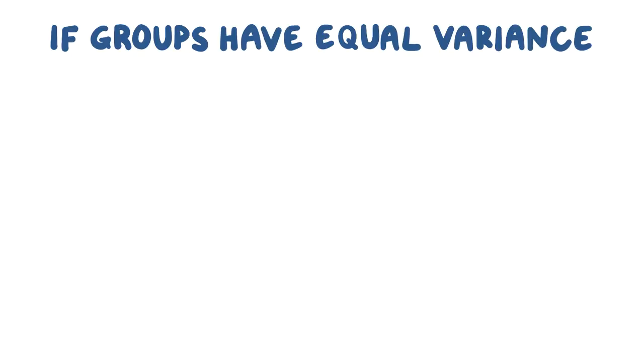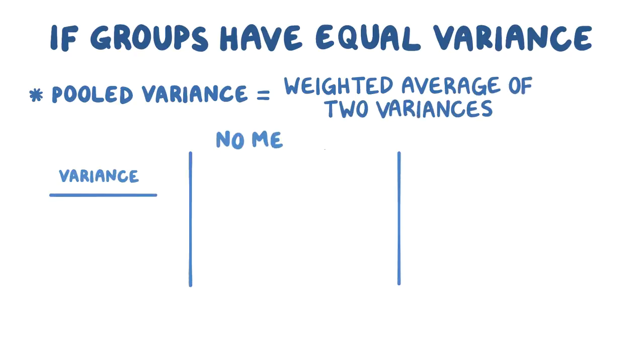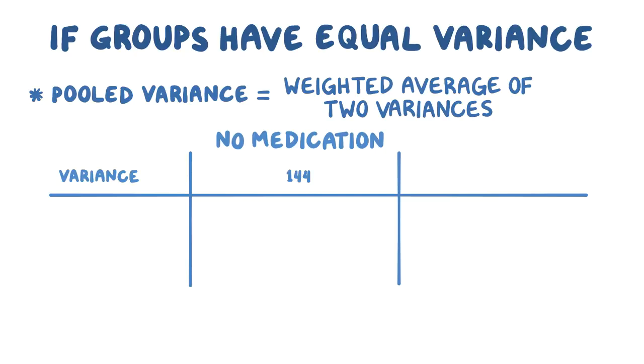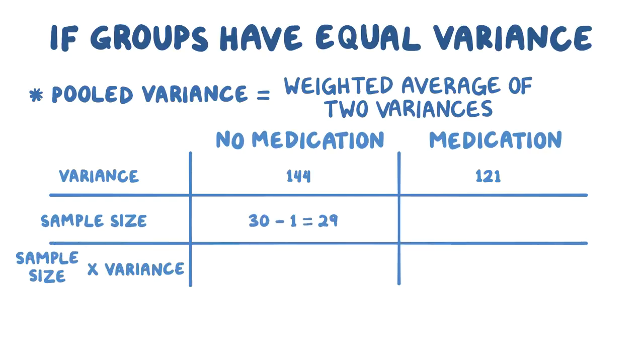But since it's pretty rare for two groups to have exactly the same variance, instead we use a pooled variance, which is a weighted average of the two variances. So let's say that the variance of the no medication group is 144 and the variance of the medication group is 121. First, we figure out the sample size of the no medication group minus 1, so 30 minus 1, or 29. We multiply it by the variance, 144, and that results in 4,176.